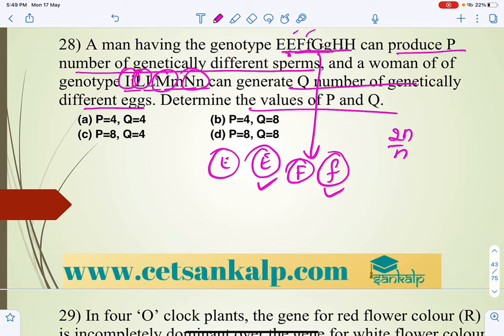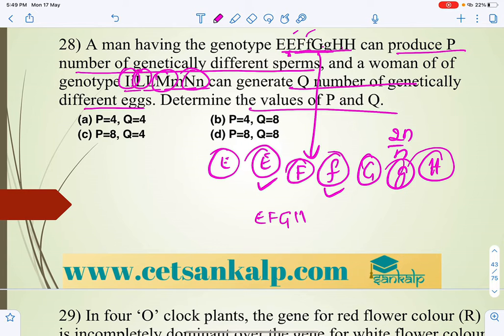So GG, and then H, so only H. So here in this case, either E F G H, or E F G H. So 4 gametes will be there.